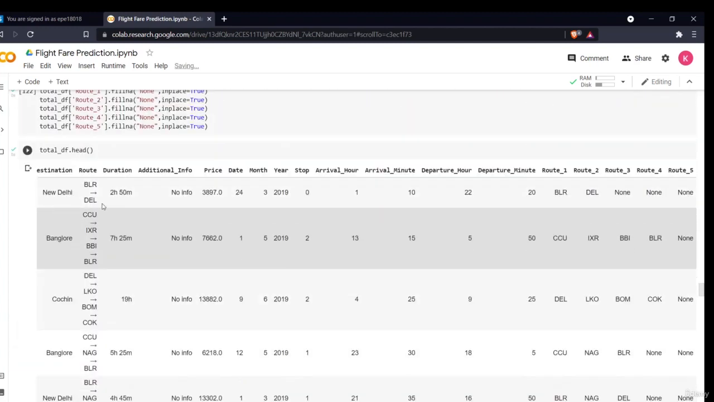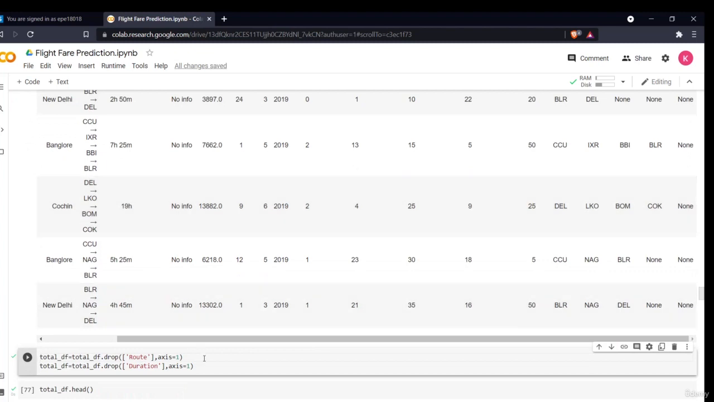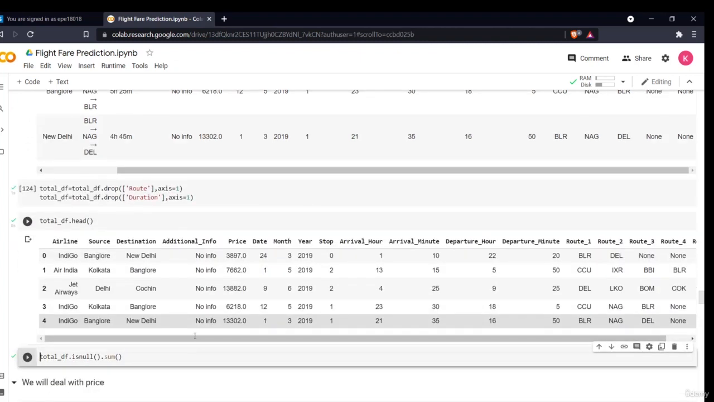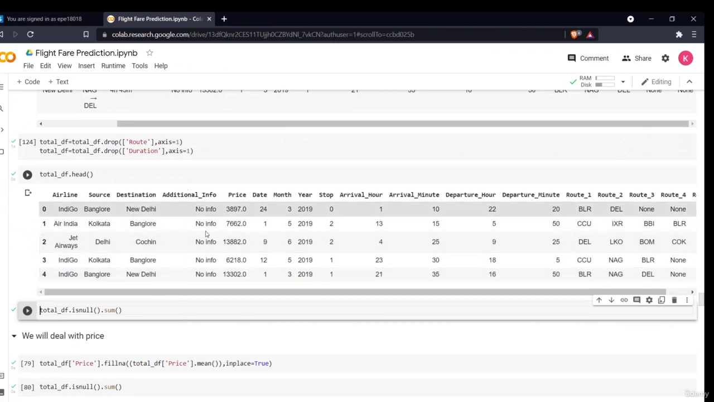Now I'll simply drop the route column and the duration column also, because each flight has a different duration. It serves no purpose and has no value, so I'll drop both columns. Then let's see how good my data looks. I have filtered all my data.